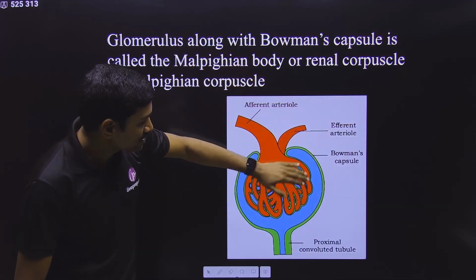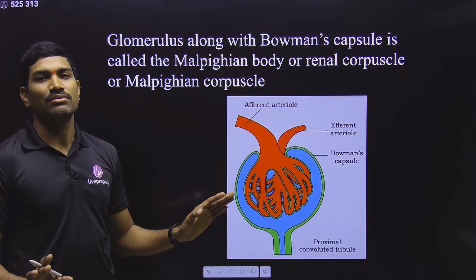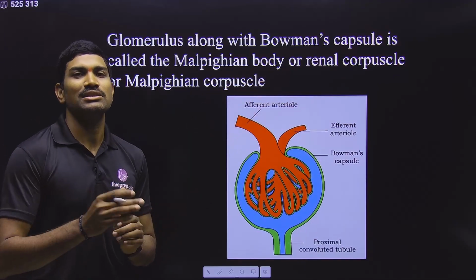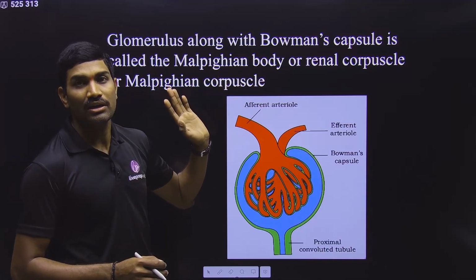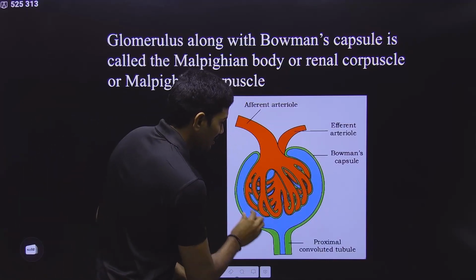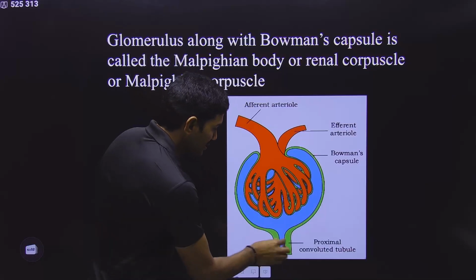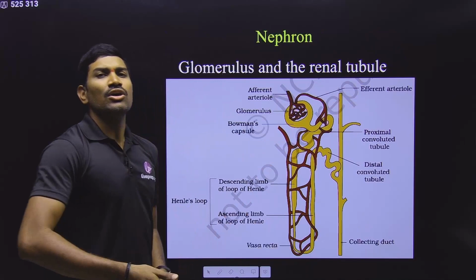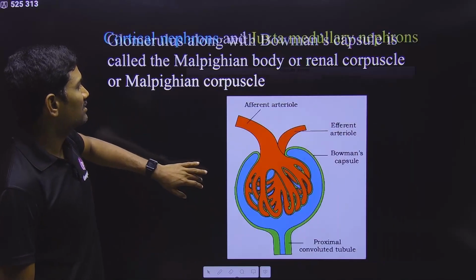It is the glomerulus plus Bowman's capsule. Combinedly it is called the renal corpuscle, or Malpighian corpuscle, or Malpighian body. Remember these names. Now this Bowman's capsule has a space inside it, the lumen. That lumen is continuous like this. Understood or not? Slowly we will understand all these things.